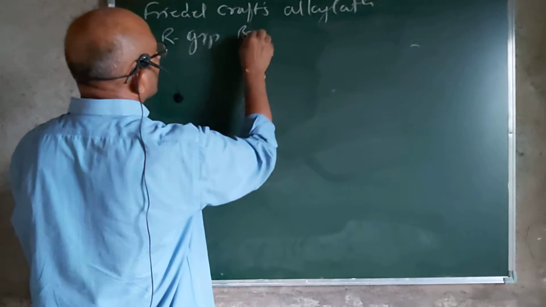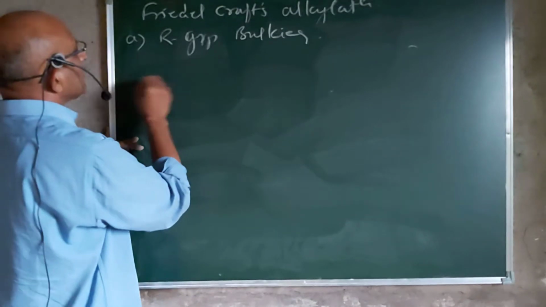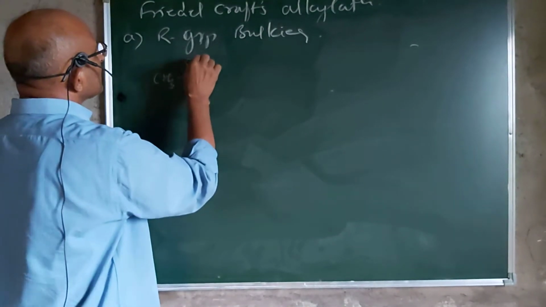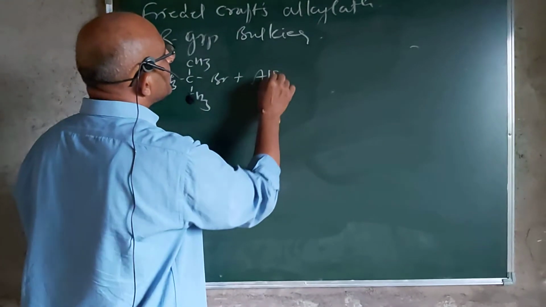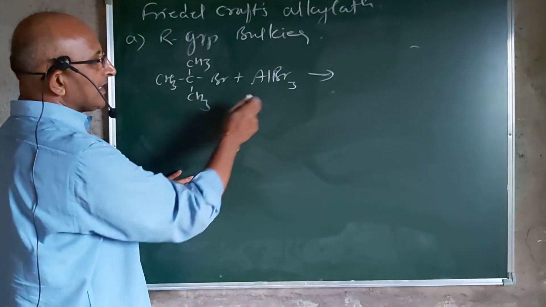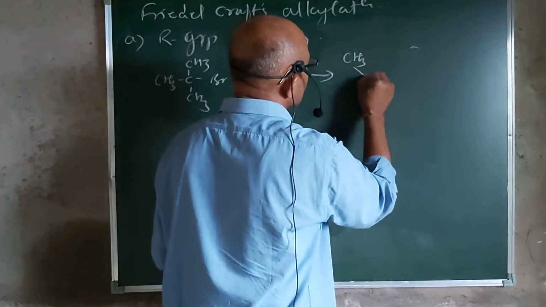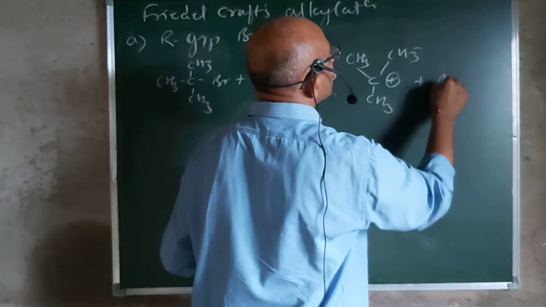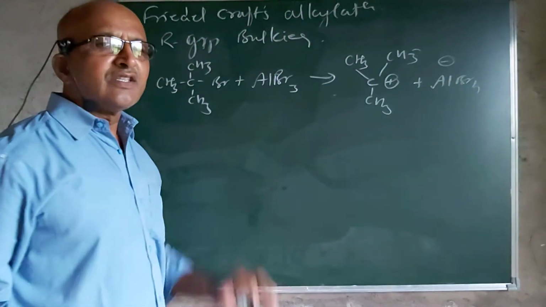Now the slight difference that we are going to see is if the R group is bulkier, like tertiary butyl bromide that we have seen in the last lecture. Here, tertiary butyl bromide plus AlBr3, a Lewis acid which acts as a catalyst, reacts with this Lewis acid and forms a carbocation, that is (CH3)3C plus AlBr4 minus.